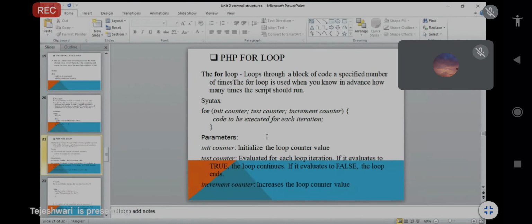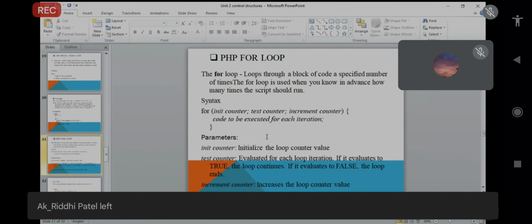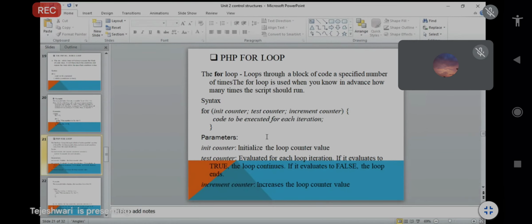Again it goes back to the for loop and the counter is incremented, because the condition is not false. Until and unless that particular condition is true, the code will be executed for each iteration. Whatever statements are given will be executed. Do you all understand what I'm saying, yes or no? Yes, sir.